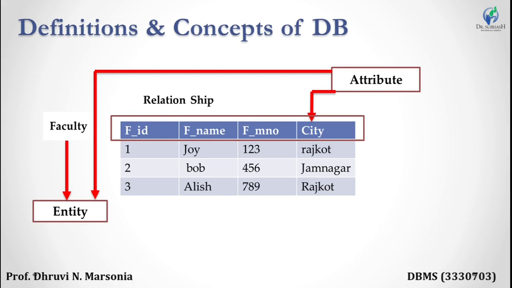See the example here. Again, we consider the same faculty table with 4 columns: faculty ID, faculty name, faculty mobile number and city, with the 3 records, same as our previous table. Our table name is faculty, so the entity is faculty. The column names of the table, that means faculty ID, name, faculty number and city, are the attributes of the faculty table.